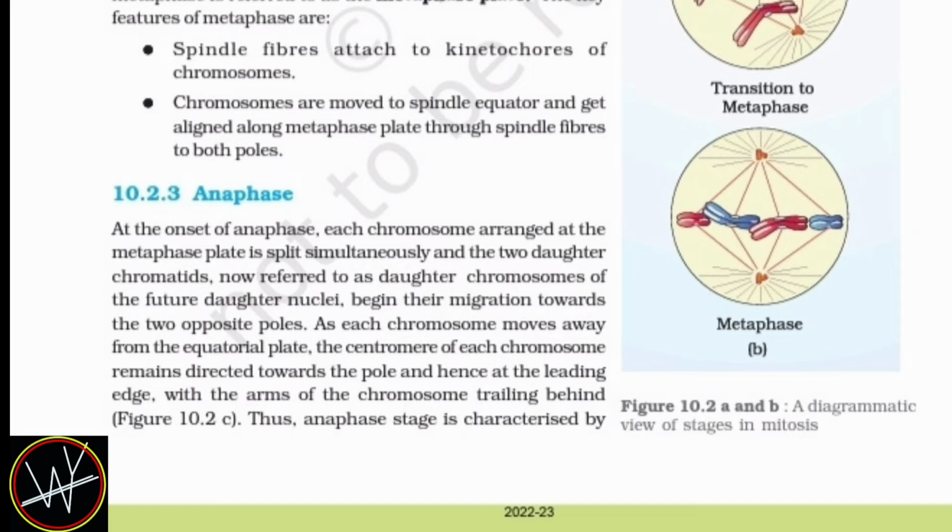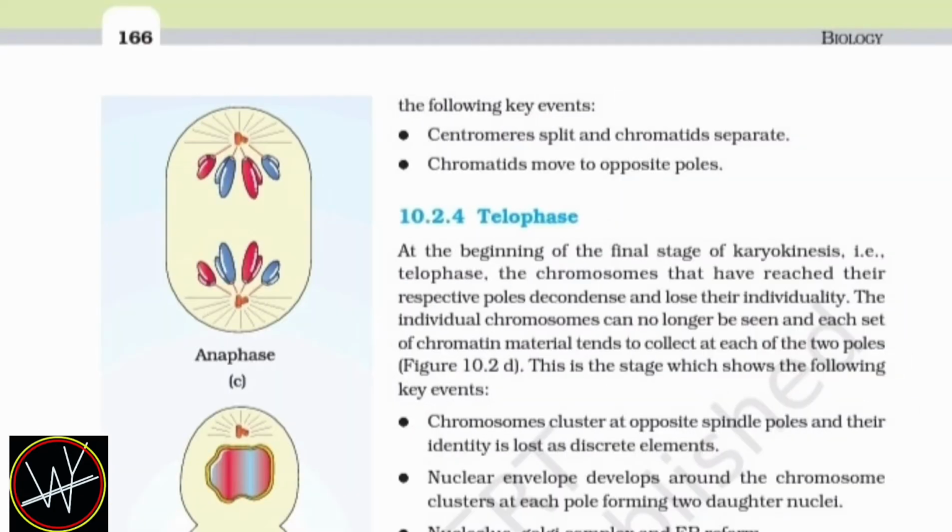As each chromosome moves away from the equatorial plate, the centromere of each chromosome remains directed towards the pole and hence at the leading edge, with the arms trailing behind. Thus, anaphase stage is characterized by the following key events: centromeres split and chromatids separate, chromatids move to opposite poles.